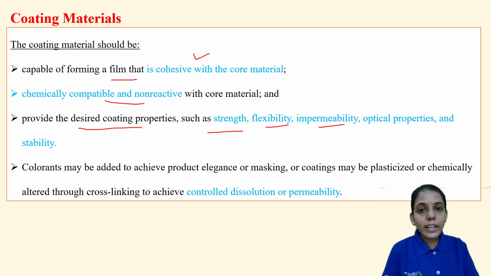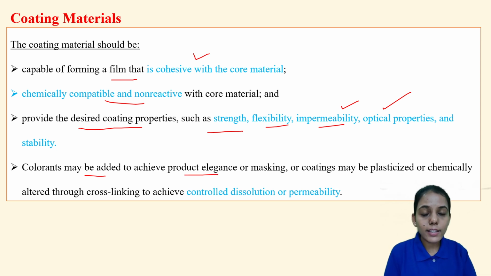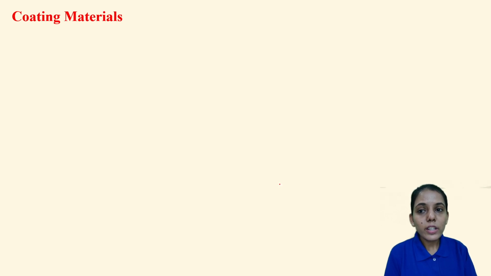For what reason are we encapsulating? For example, it should not come in contact with water or saliva. So it should have impermeability to water, and impermeability to oxygen if we are protecting it from oxidation. Then optical properties and stability. So it should have these desired coating properties. Colorants may be added to achieve product elegance or masking, or coatings may be plasticized or chemically altered through cross-linking, which will give the desired controlled dissolution or permeability. So these are the ideal properties.